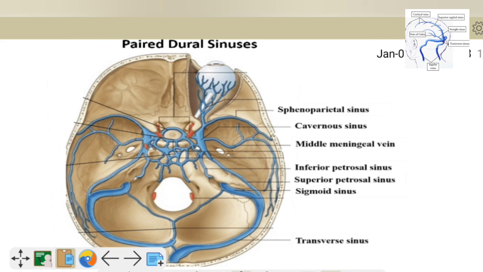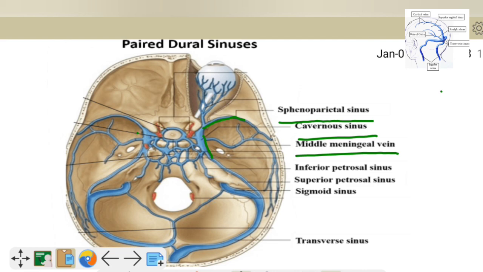Now in this diagram we can see these are the veins which drain into the cavernous sinus. In this way both the orbit and the internal ear are draining into the venous sinuses. So venous sinuses collect blood from the brain, meninges and from the internal ear and orbit. Now paired venous sinuses: we have the sphenoparietal sinus. This is the sphenoparietal sinus. Then the cavernous sinus on both sides. This is the cavernous sinus. Middle meningeal vein. These are the middle meningeal veins.